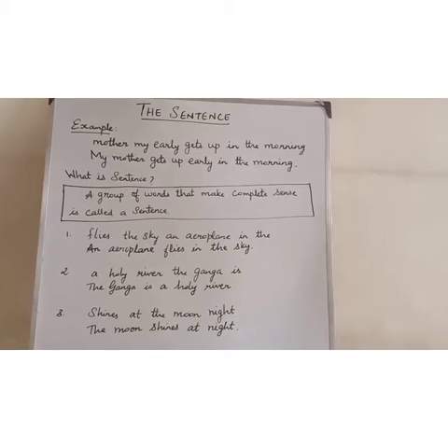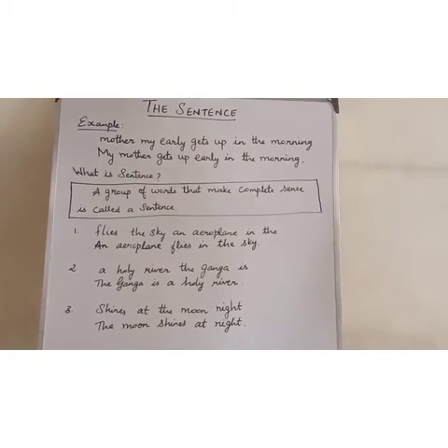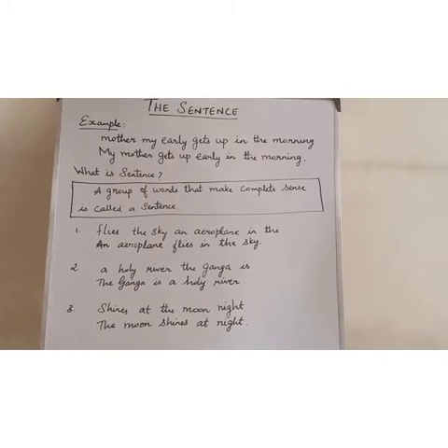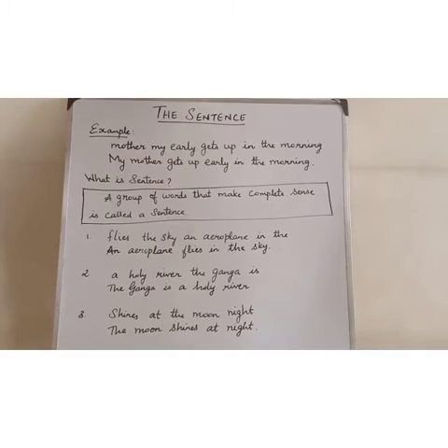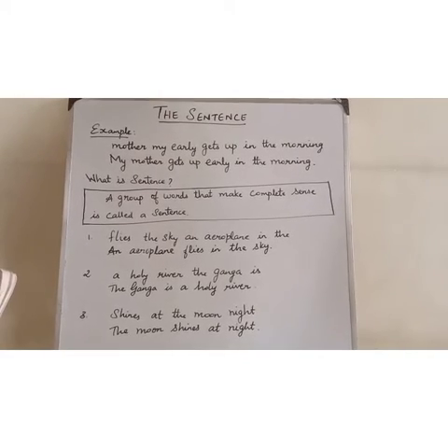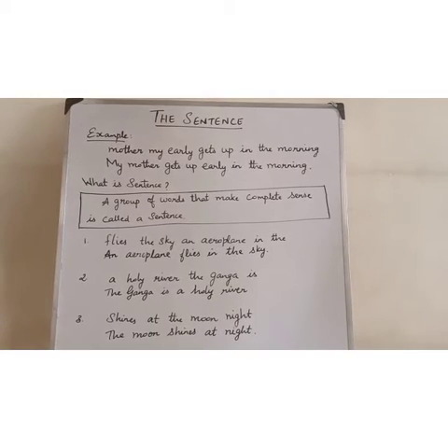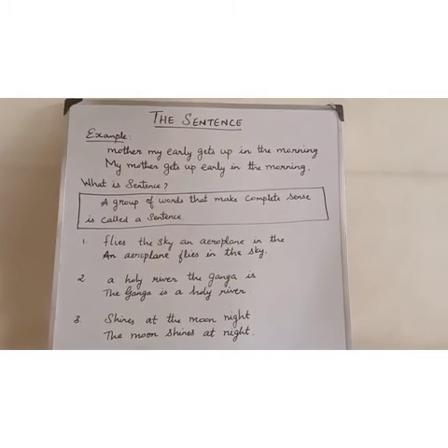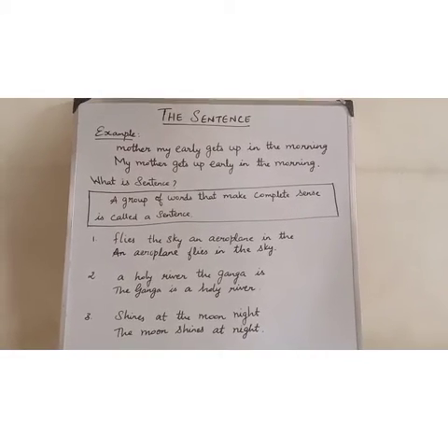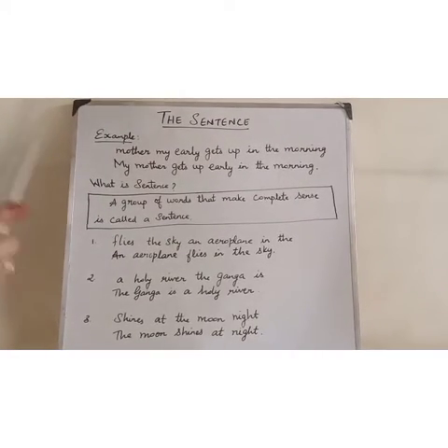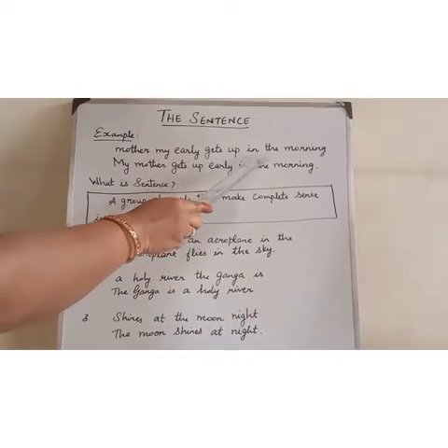Hi kids, today we are going to see the grammar lesson, the sentence. Before going to this, let us see what a sentence is. When we speak or write, we use some words, isn't it? We use these words in groups so that people can understand what we are trying to say. If the group of words is not arranged in a proper way, will they be able to understand what we are trying to say? For example, "Mother, my early gets up in the morning."